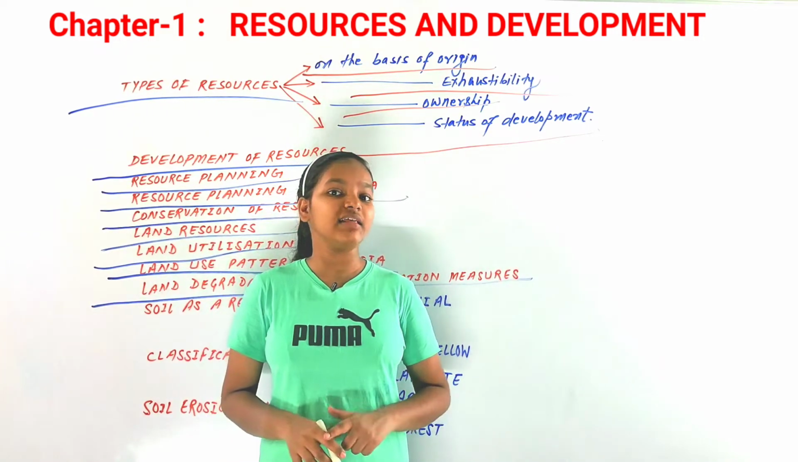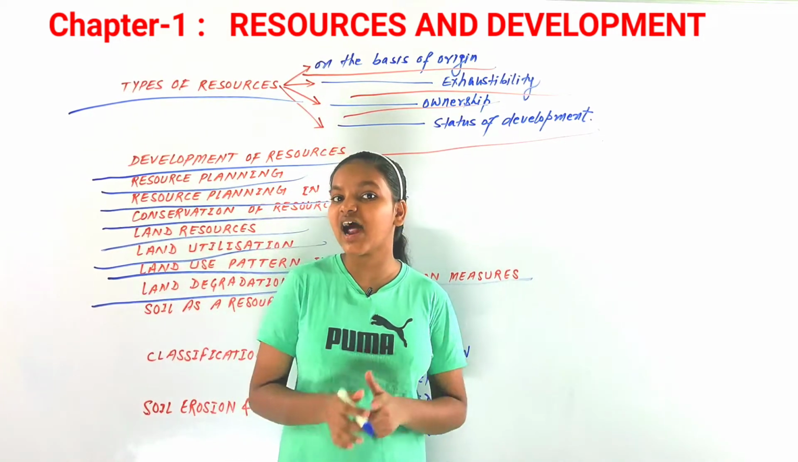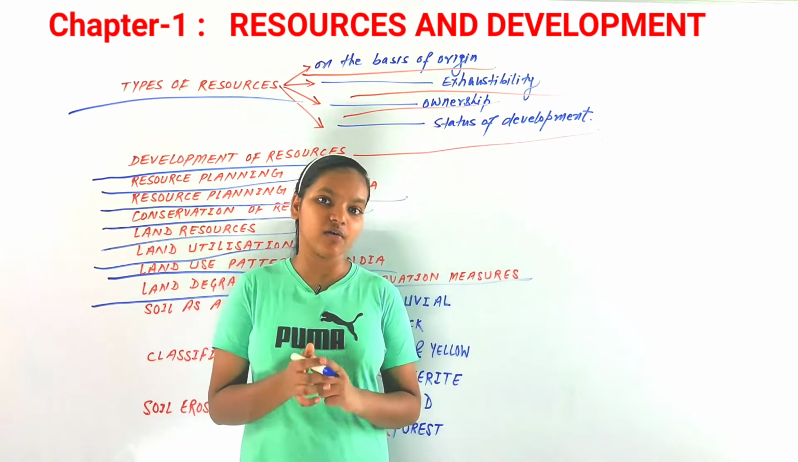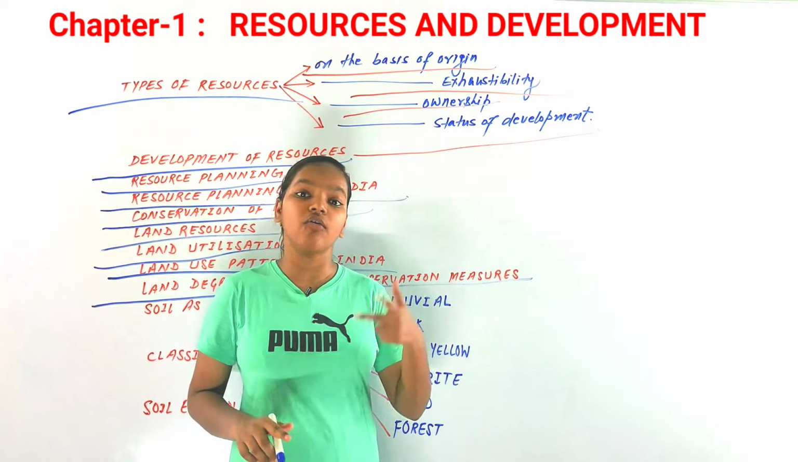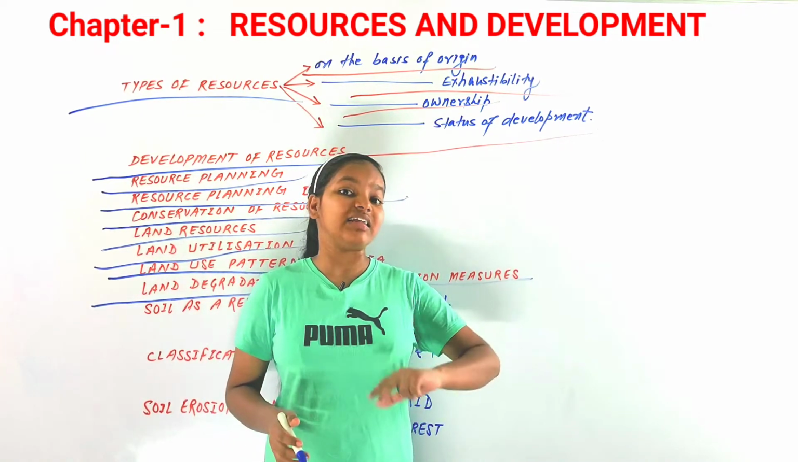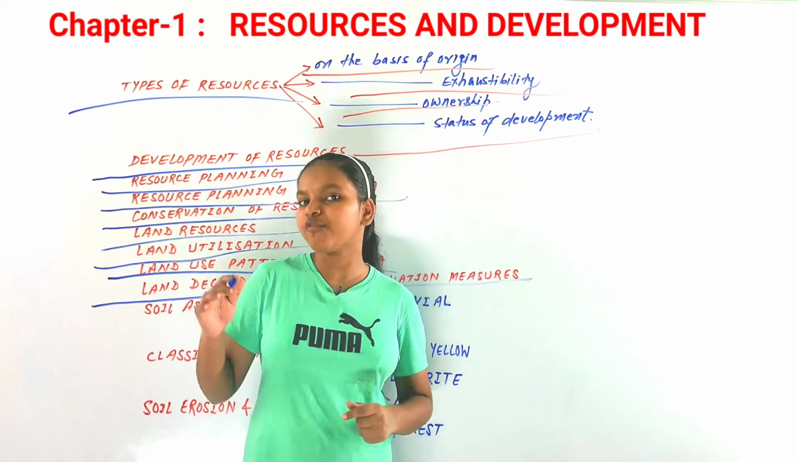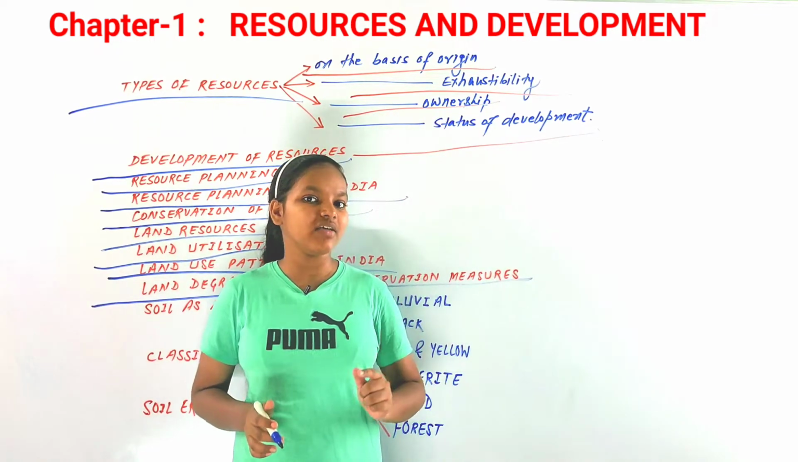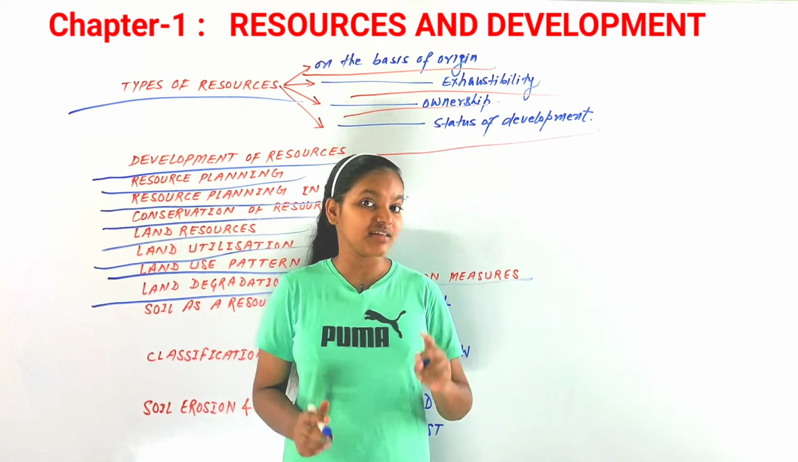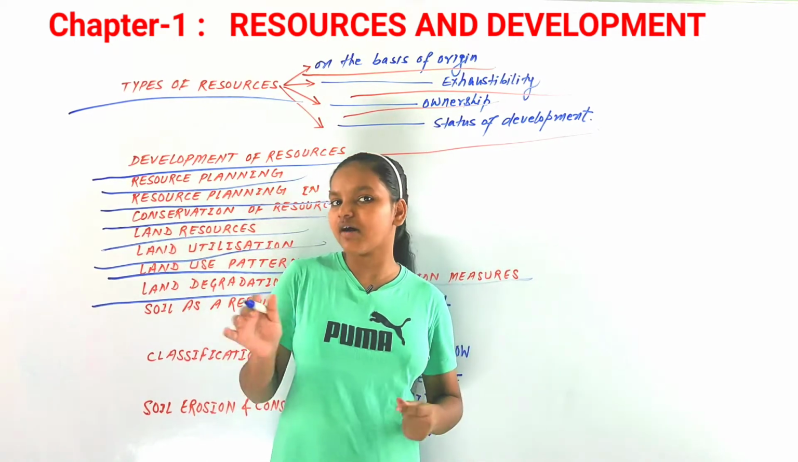But we can see a lot of land degradation in our everyday life today, due to mining, overgrazing, deforestation, and many other factors that are leading towards the degradation of the land. That is why we can see a lot of examples in almost all the states of our country.